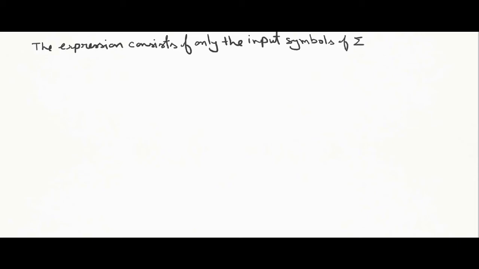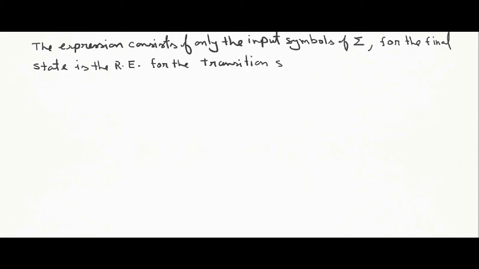In a simpler way, the expression consists of only the input symbols of sigma, the input alphabet of the transition system, for the final state. If there are multiple final states, then we have to take the union of all those expressions.